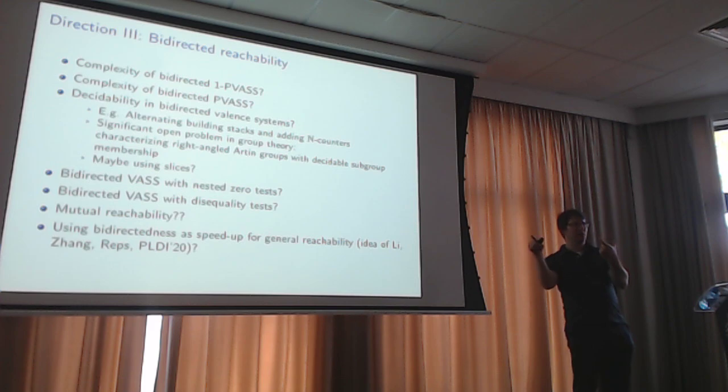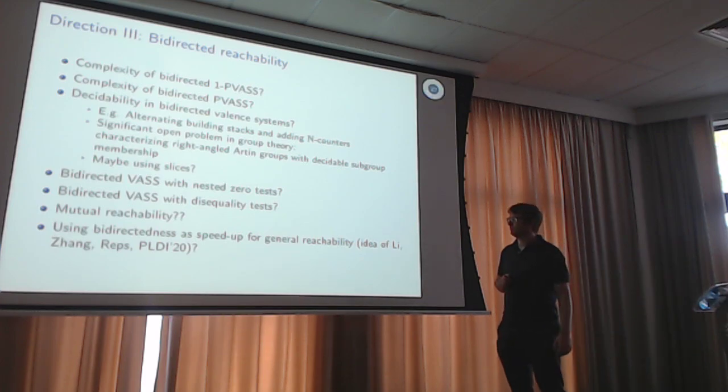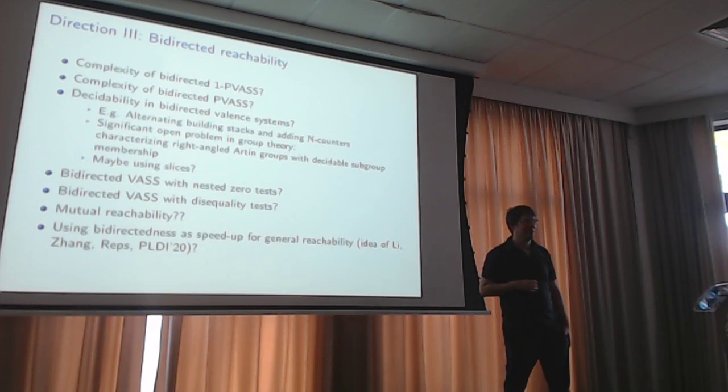And then you check bidirected reachability in a path that uses that edge. And if the answer is it's not reachable, then you can forget about that edge. You make your system smaller that way. And I mean, there's no guarantee that this actually helps in practice, but it's worth a try. Okay, that's what I have.